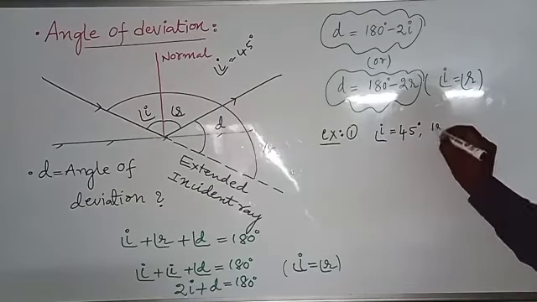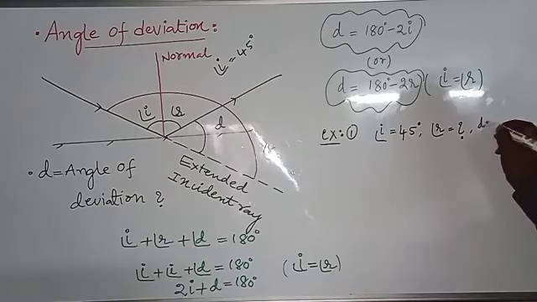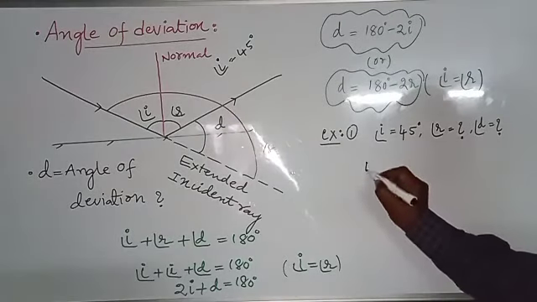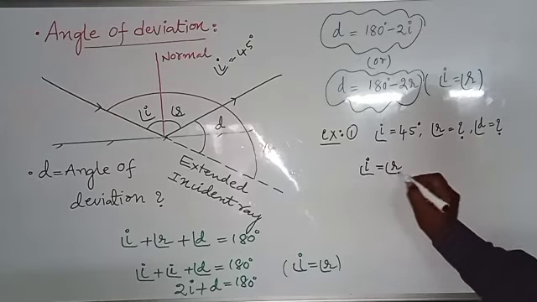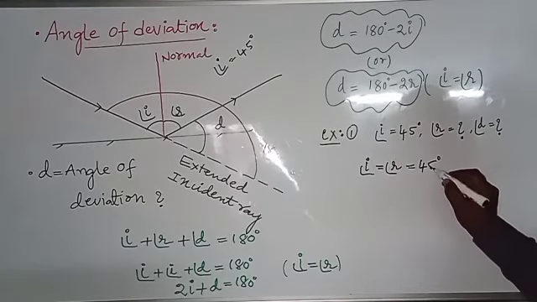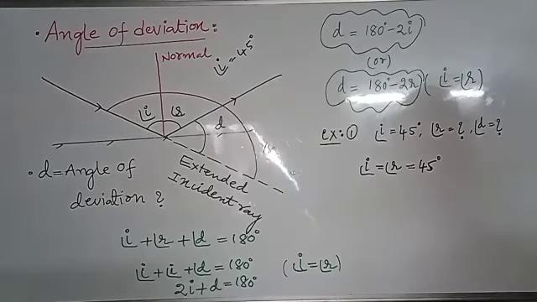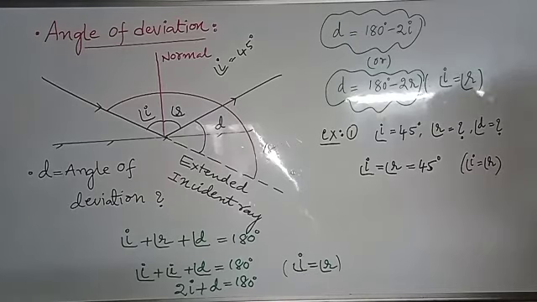Then find the angle of reflection R and the angle of deviation D. How much? Here, according to the laws of reflection, angle I equals angle R. Angle I is 45 degrees, that's why angle R is also 45 degrees.